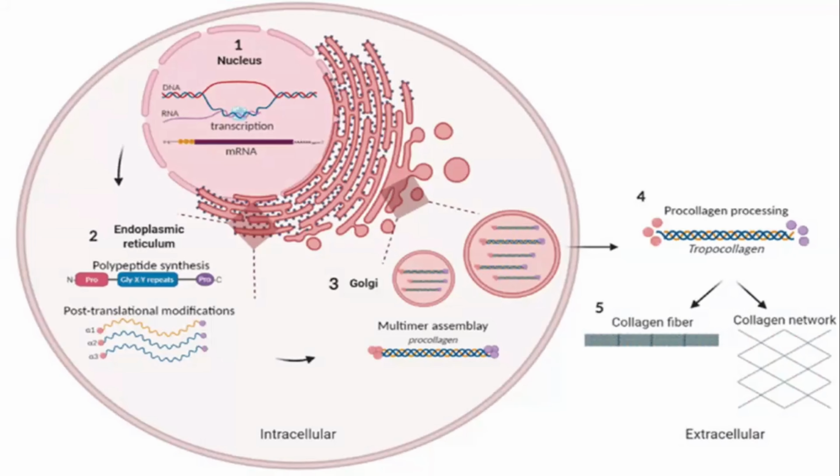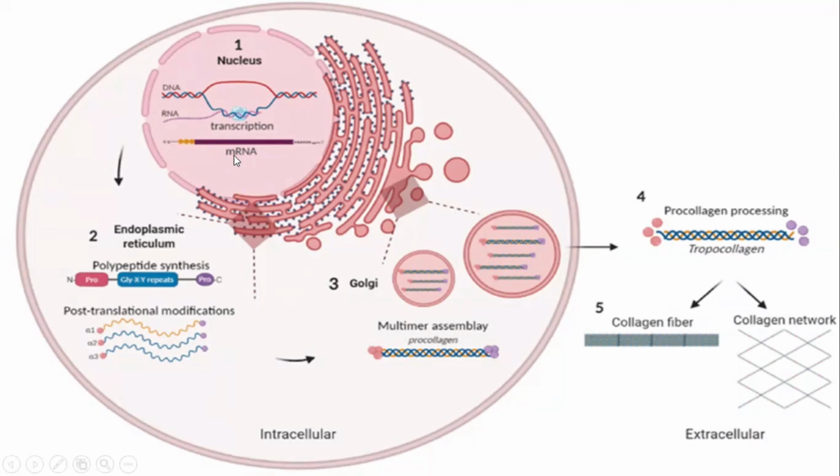For collagen synthesis, cells require a nucleus, rough endoplasmic reticulum, Golgi apparatus, and extracellular enzymes. It all starts from here. The nucleus has DNA and DNA has thousands of genes. Among these thousands of genes, 22 genes are for collagen production, and these 22 genes make 10 different collagen precursor proteins. So the collagen gene in the nucleus undergoes transcription and produces messenger RNA.